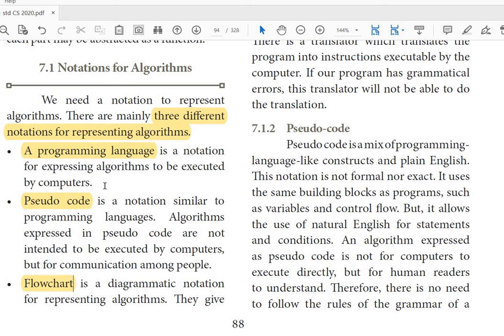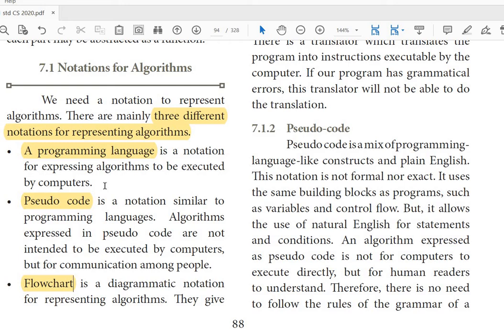Here the algorithm is represented in 3 ways. One is programming language, the end product which is going to be executed by computers. Pseudocode is a notation similar to programming language. Algorithms expressed in pseudocode are not intended to be executed by computers but for communication among people.